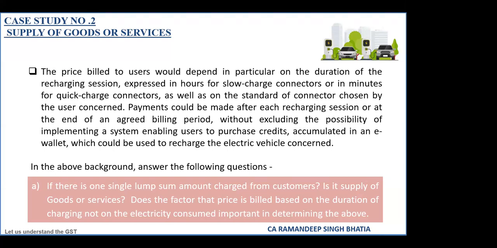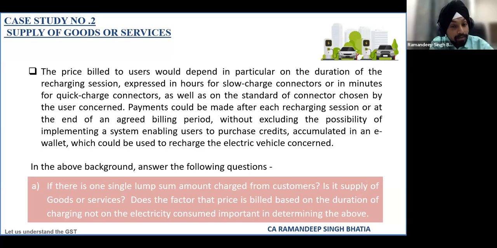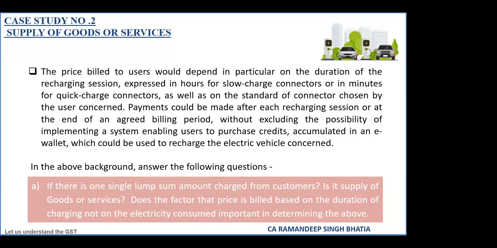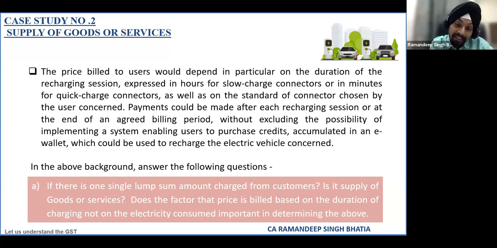Sir, I think my question is, can we treat all this as individual supplies and not treat it as a composite supply? Every service has its own importance, and no single service can be treated as a principal supply, because charging is also important, supply of electricity is also important, and each has its own importance.